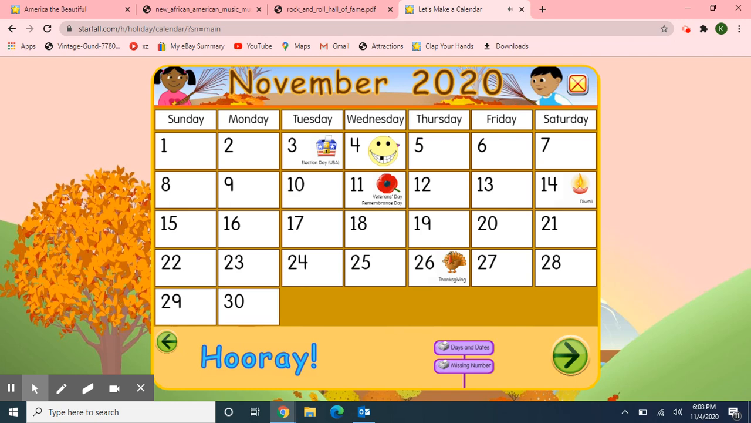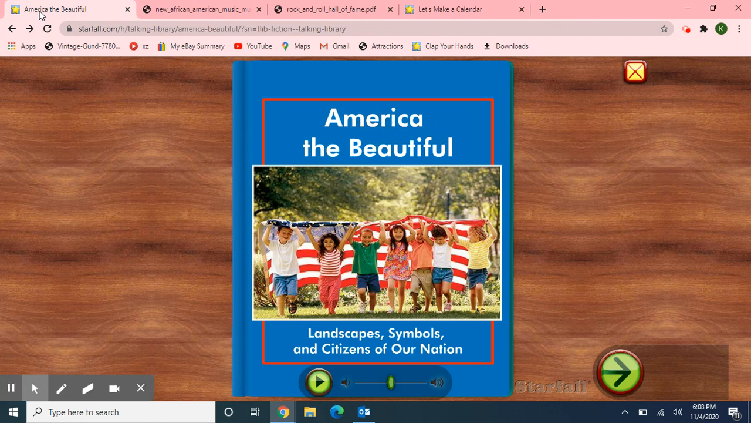Next, I'm going to do one more article from Starfall. I'm going to move over to a book called America the Beautiful. And remember, our letter today is letter A. America starts with A.